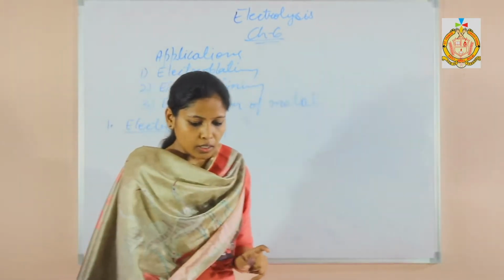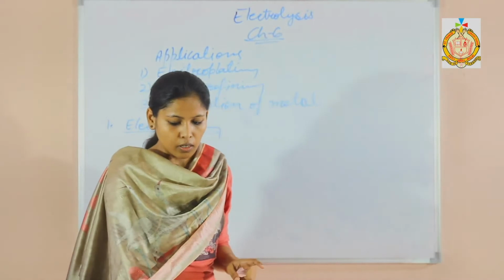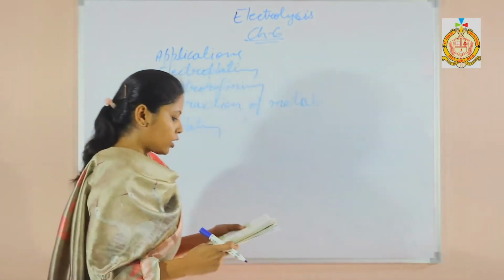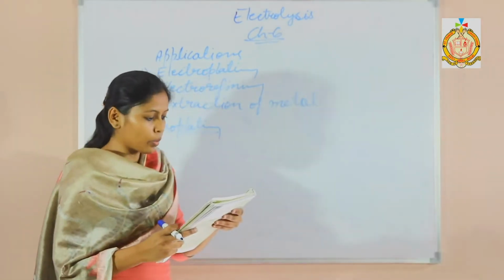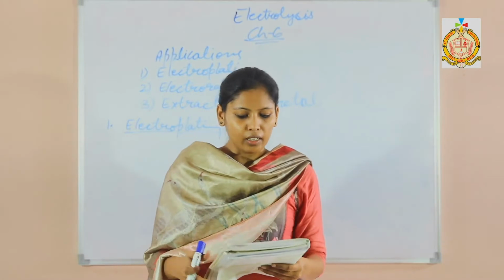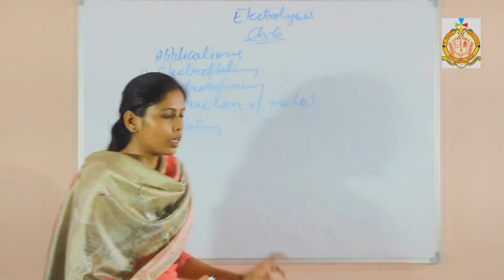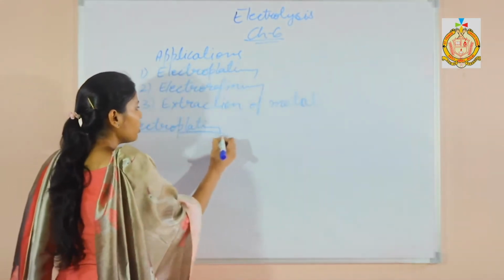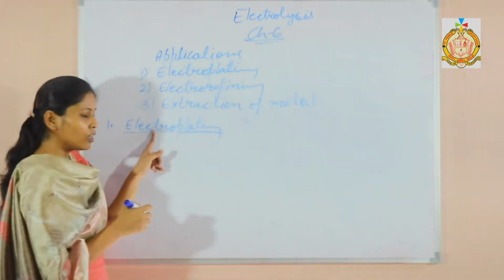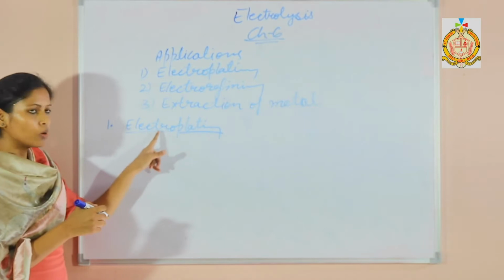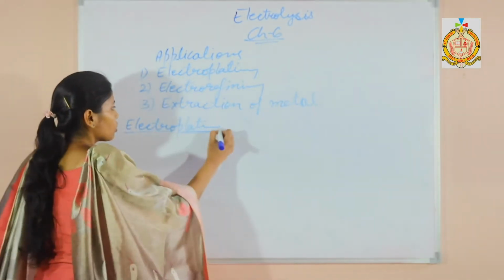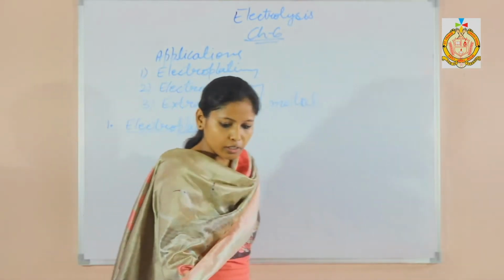So the definition is: electroplating is the process in which a thin film of a metal like gold, silver, nickel, chromium, etc. gets deposited on another metallic article with the help of electricity. Means one article is electroplated with another metal by using electricity. So here are some other conditions.